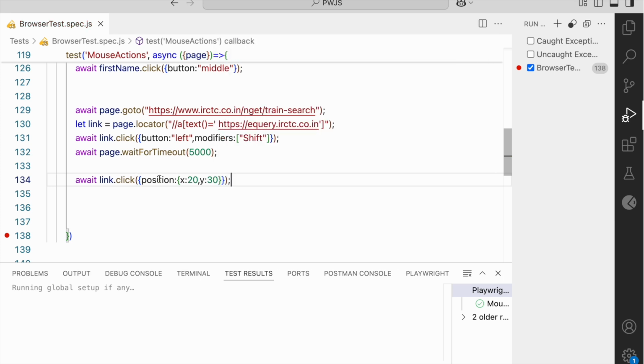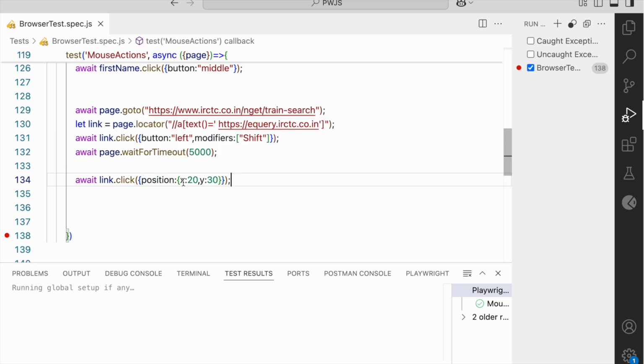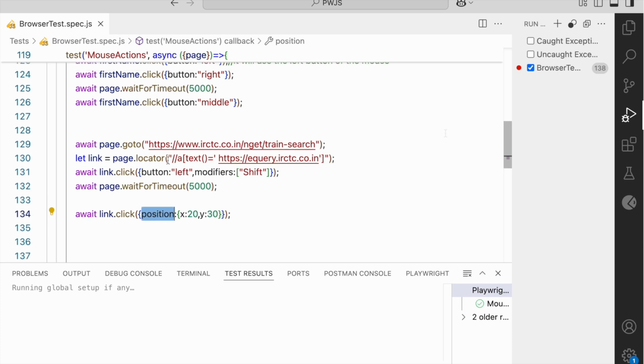Suppose you know the exact position of the control, then you can use this position attribute so that it will click depending upon the exact position of that element. I think that's all related to these mouse actions. Thank you.